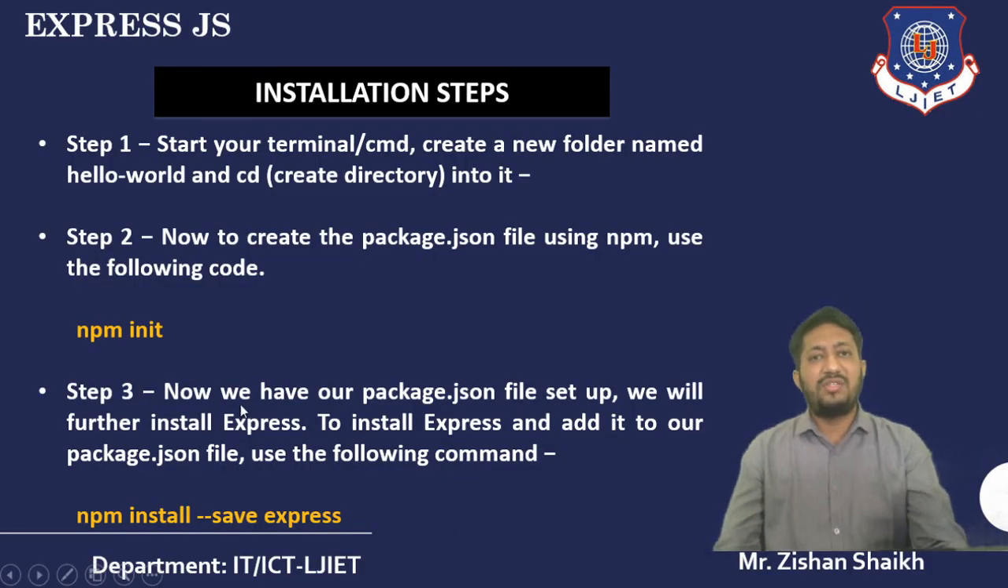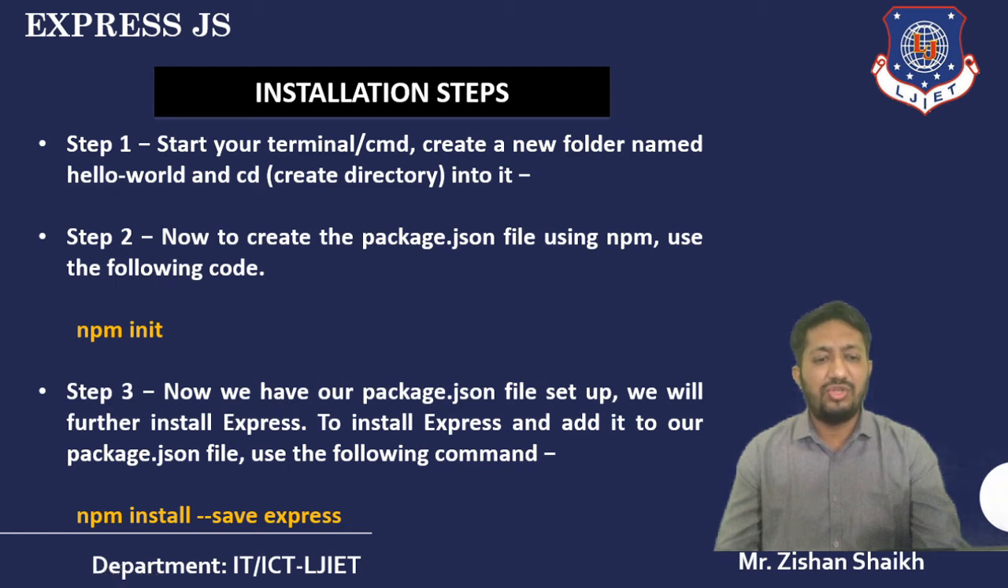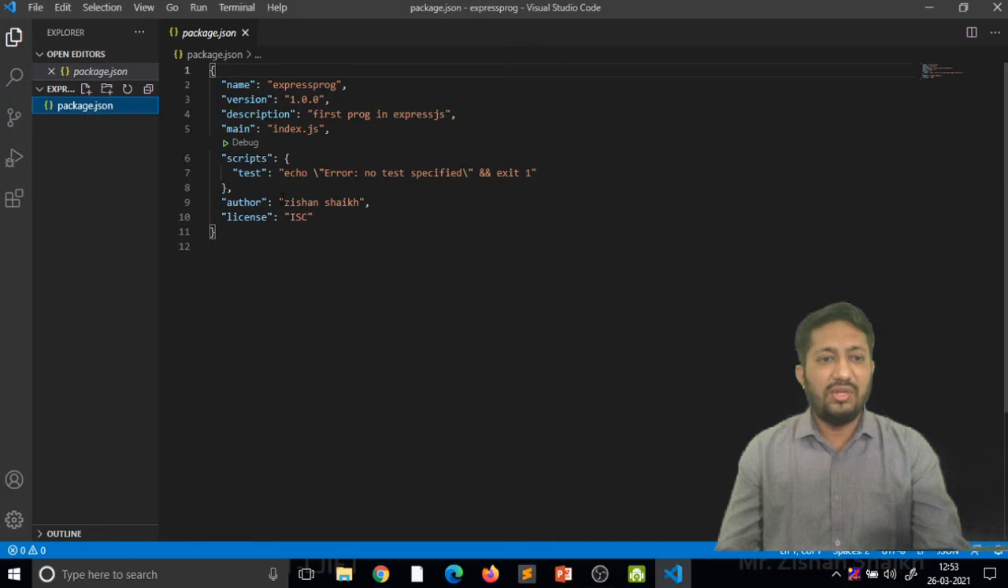Now the third step. We have our package.json file, and now we have to further install the Express module. Without the Express module we cannot run any code. For that the command is npm install --save express. The --save flag is not always mandatory; we can use npm install express also. But if we use --save, then in this particular directory, whenever we want to use Express, we are not required to install it again. So it is advisable.